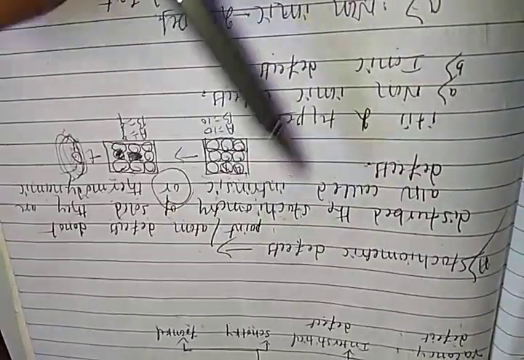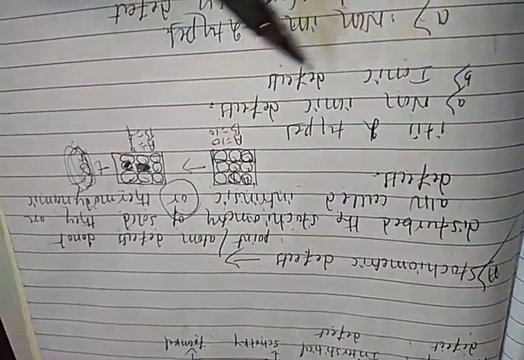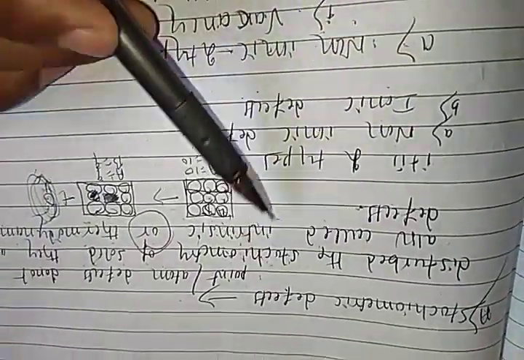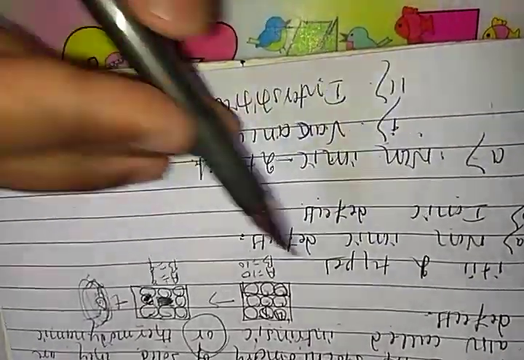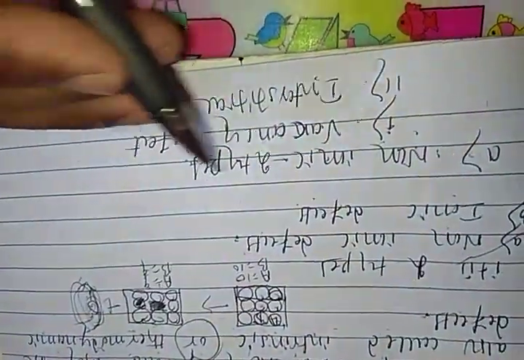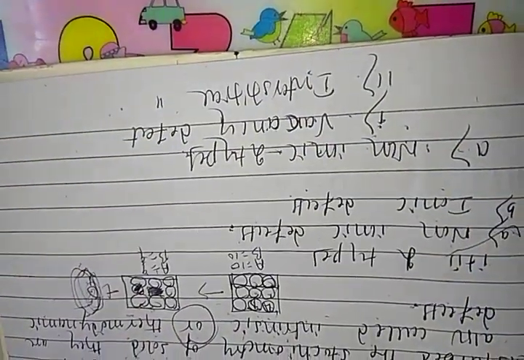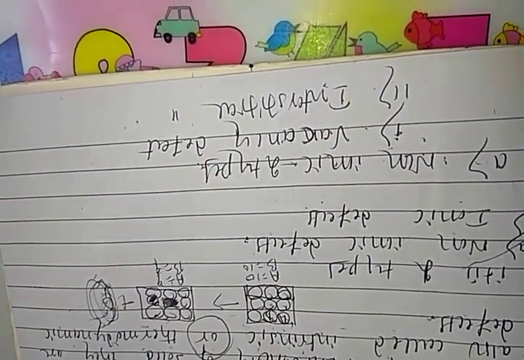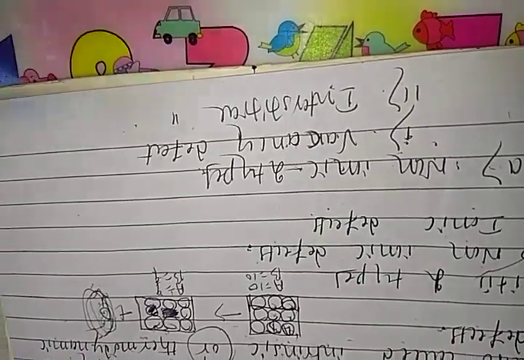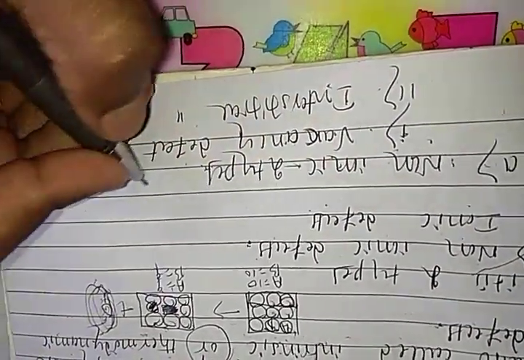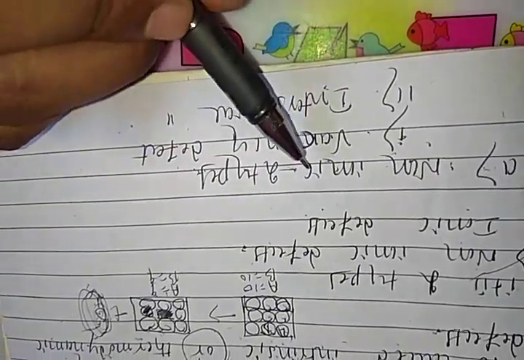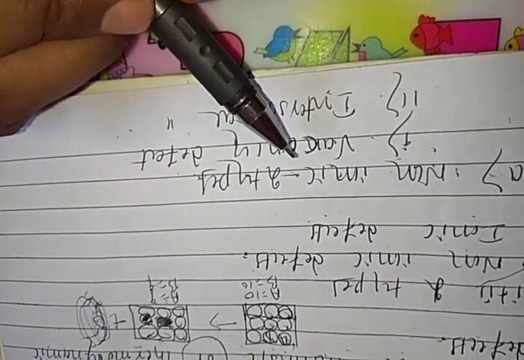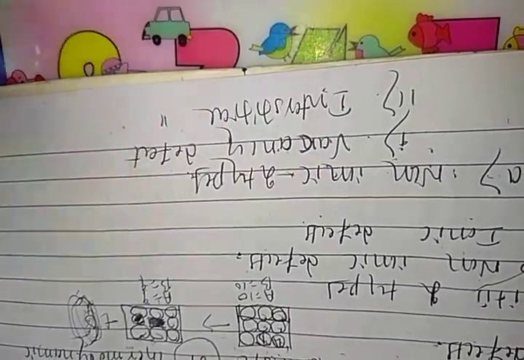Stoichiometric defects are classified into 2 types: non-ionic defects and ionic defects. Let's see the non-ionic defects. Non-ionic means atoms are present in the form of constituent particles. So atoms present as constituent particles are called non-ionic defects. These non-ionic defects are classified into 2 types: vacancy and interstitial defects. Right students?